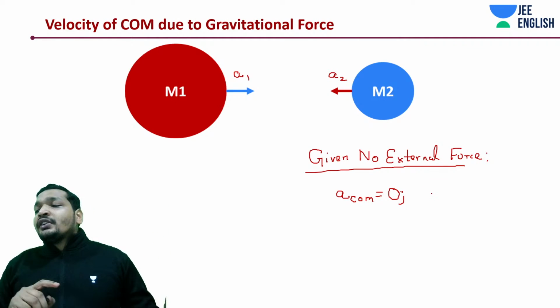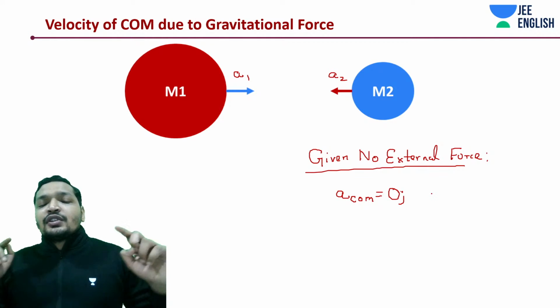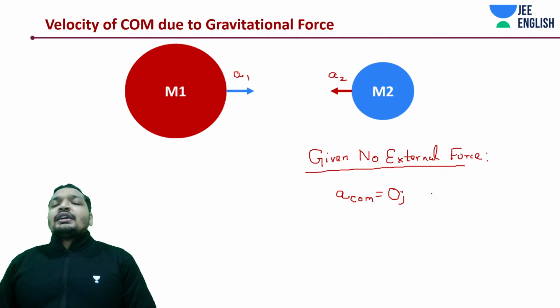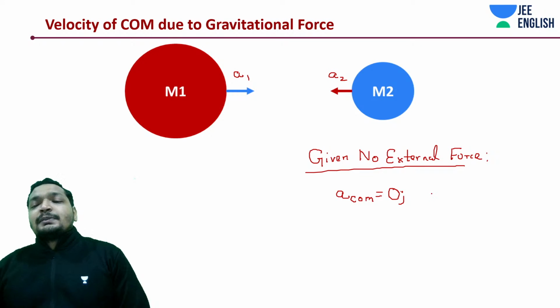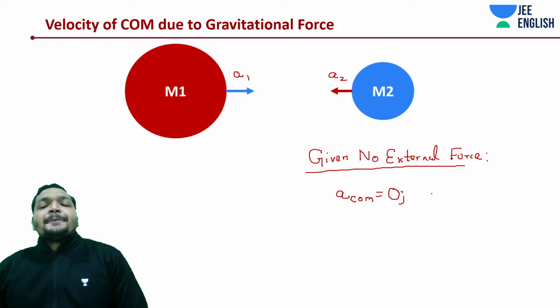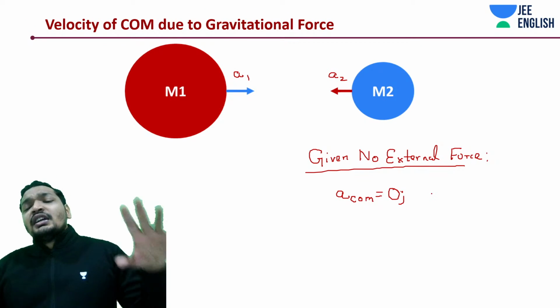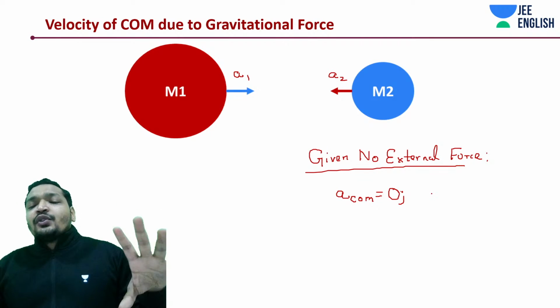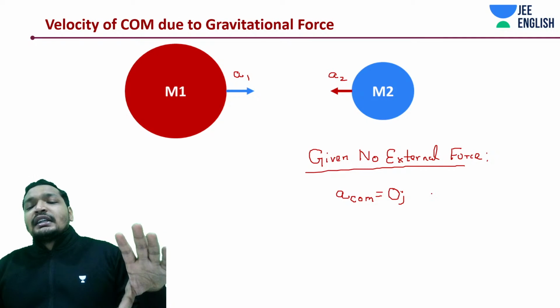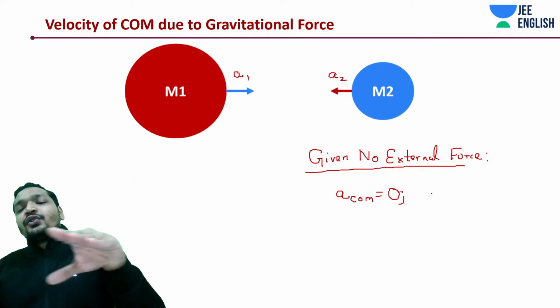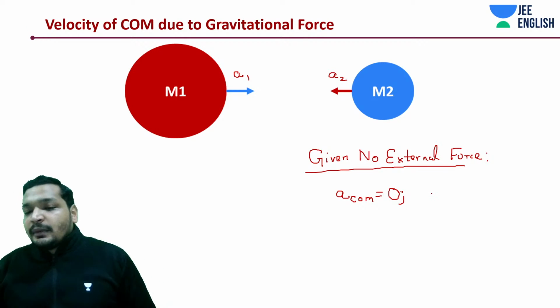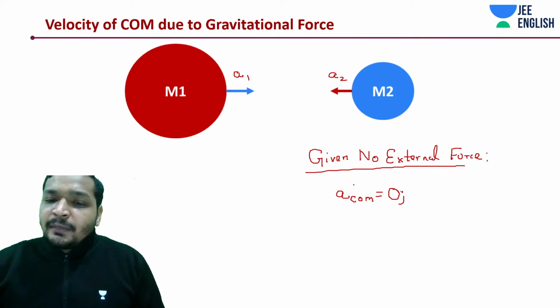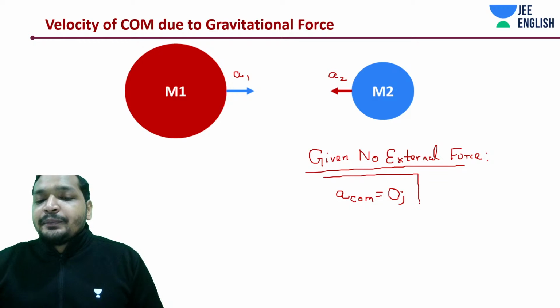So this is only true given that there is no external force. Everything around this particular situation is such that there is no external force acting on your center of mass. If there is no external force, the forces on each body are equal and opposite, so you do F minus F and you'll be getting 0. So acceleration of center of mass would be 0 anytime.